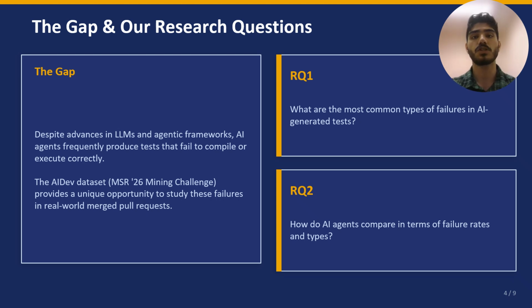Now, we wanted to study how these failures actually manifested in real-world software development scenarios. Thankfully, the AI Dev dataset featured in the Mining Challenge gave us a massive collection of AI-generated pull requests that we could analyze, which led us to two core research questions. One, what are the most common types of failures in AI-generated tests? And two, how do different AI agents compare in terms of failure rates and types?